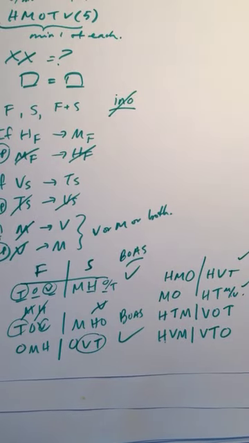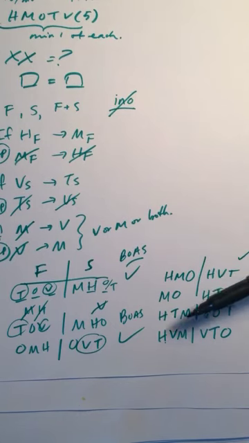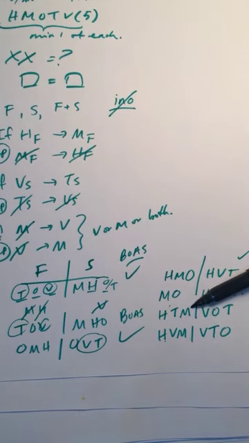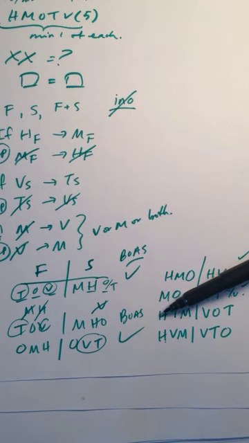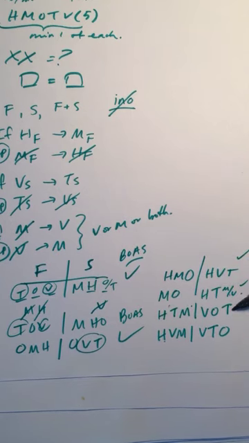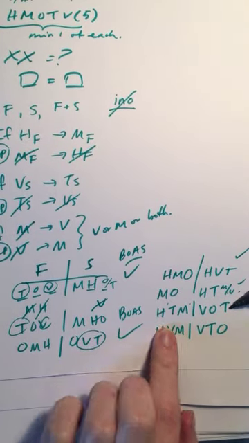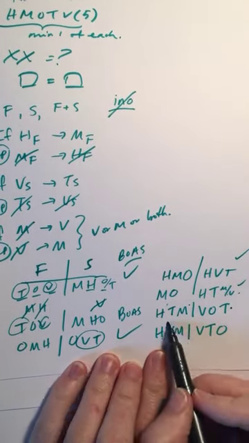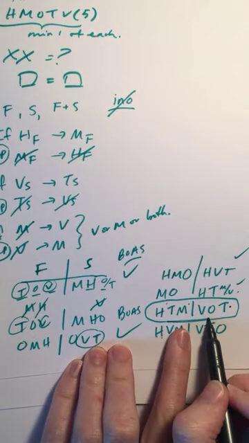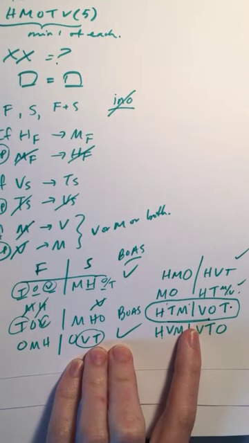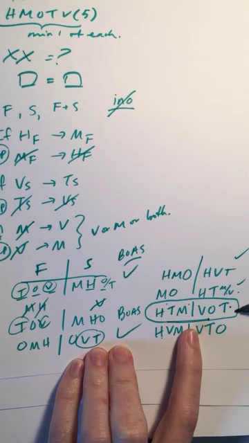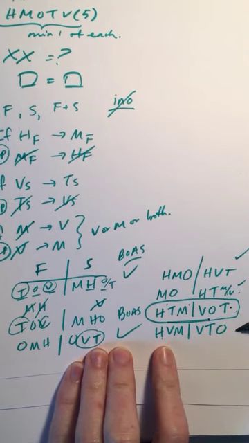Did I misinterpret something here? Oh, what did I do here? I did something weird with D.